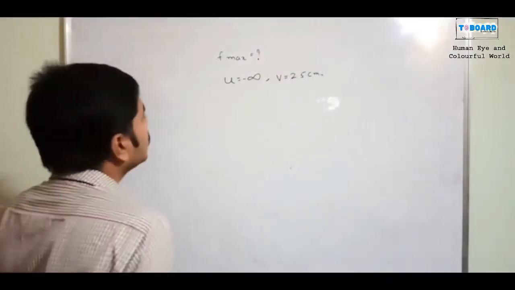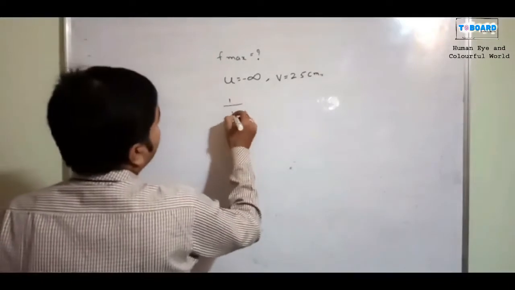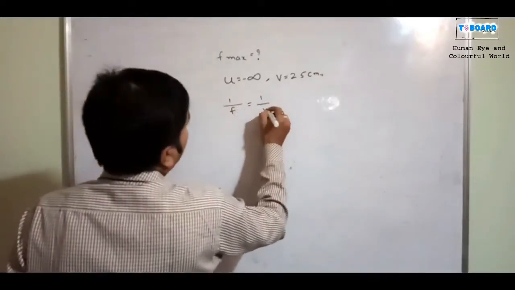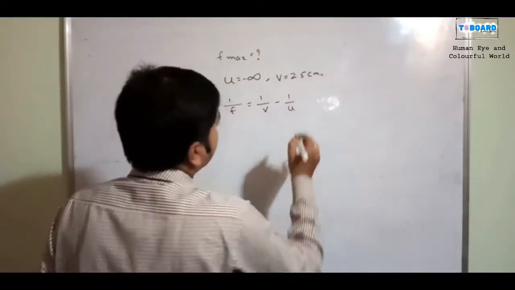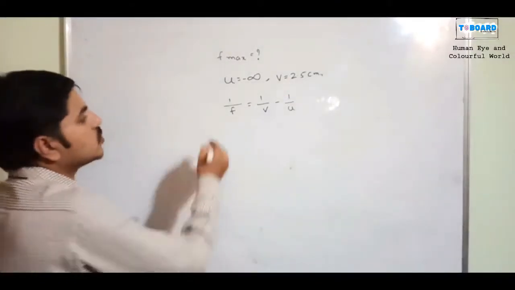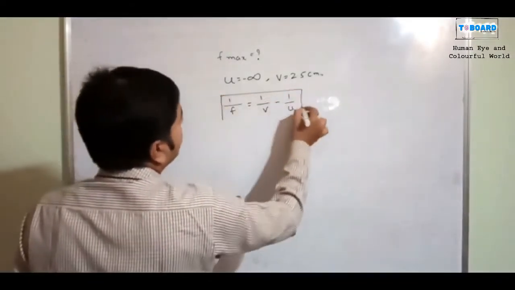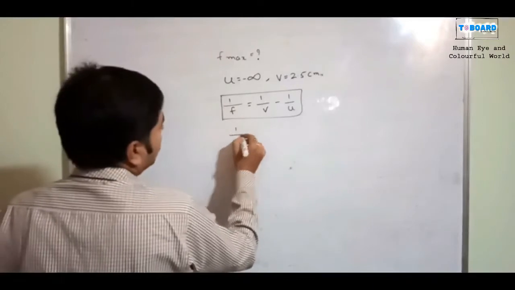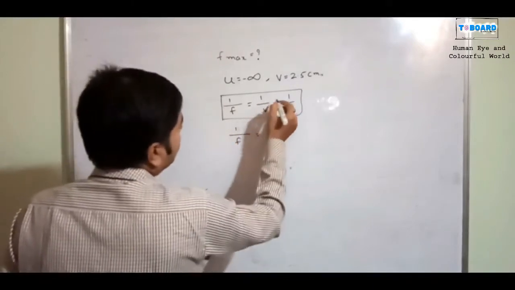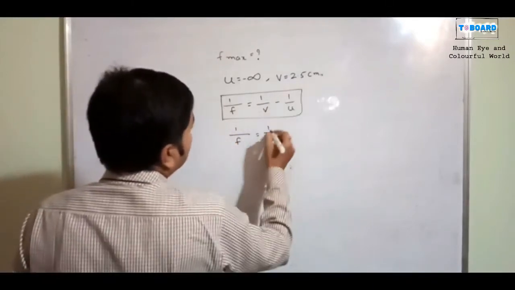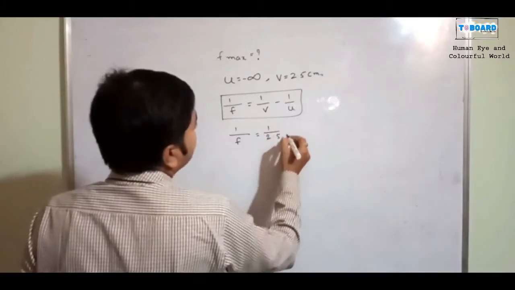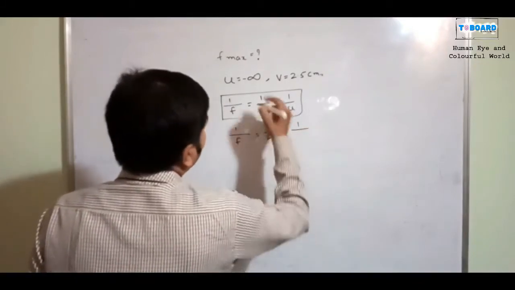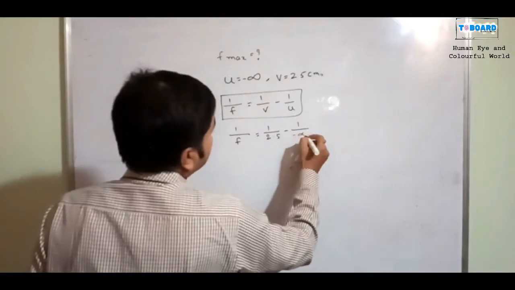Now I am going to use the lens formula: 1 by f is equal to 1 by v minus 1 by u. Substituting, 1 by f is equal to 1 by 2.5 centimeters minus 1 by minus infinity.